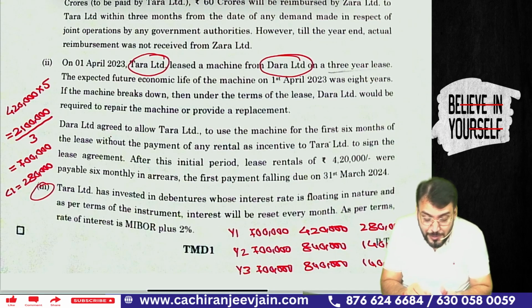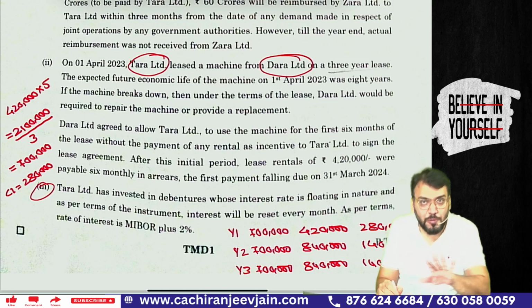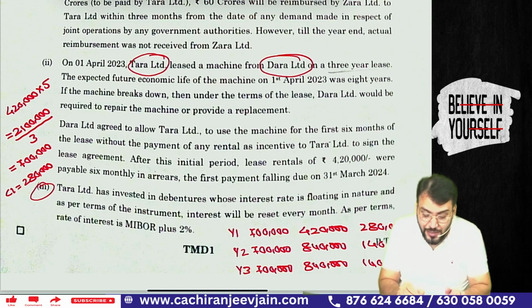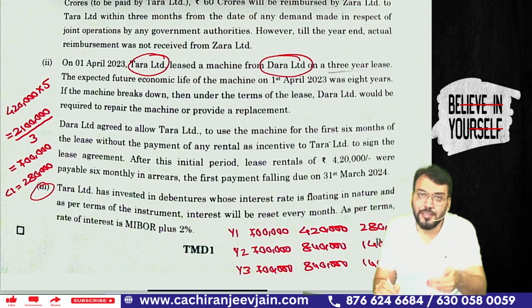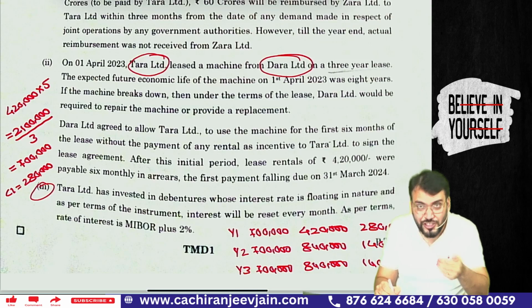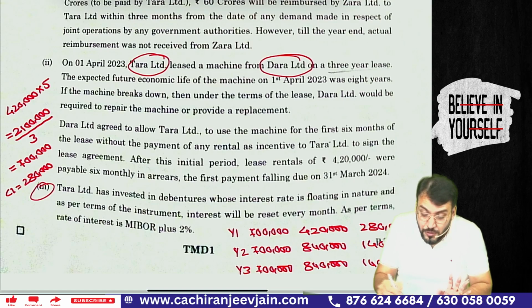Correct. Now, Tata Limited agreed to allow Tata Limited to use the machine for the first 6 months of the lease without payment of any rental, as an incentive to sign the lease agreement. So the first 6 months will be free, meaning no rent will be charged. After this initial period, the lease rental will be 4,20,000, payable 6 monthly in arrears. Means after every 6 months, the lease payment for 6 months will be 4,20,000. The first payment falls due on 31st March 2024. This is the end of the first year. End of first year means there will be 5 payments of 4,20,000 in total. Are you able to understand?